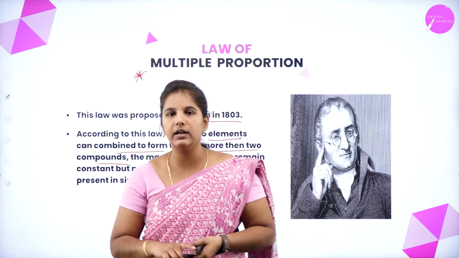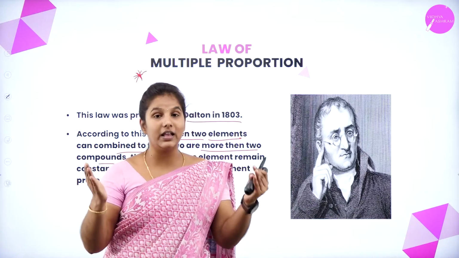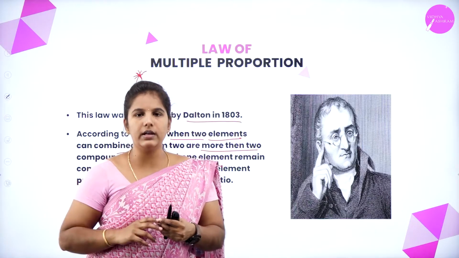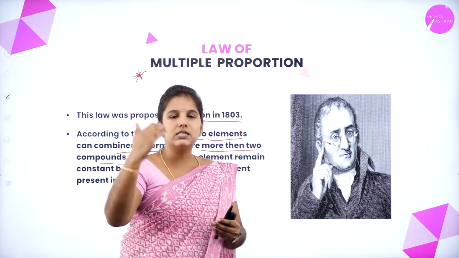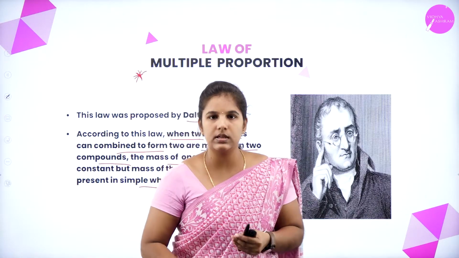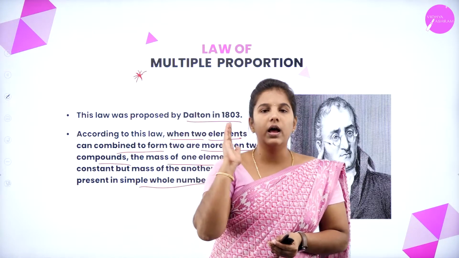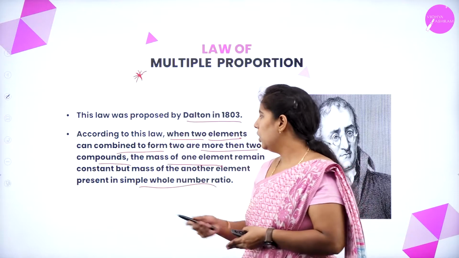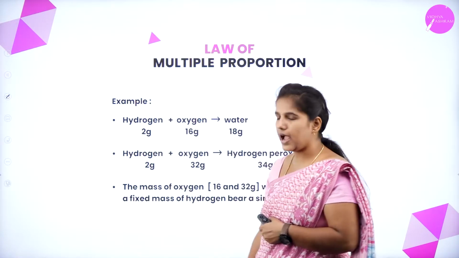He states that if you consider any two elements that combine and form products, one of the elements should have the same constant mass, but the other element should have a simple whole number ratio. Let's see this with a reaction.